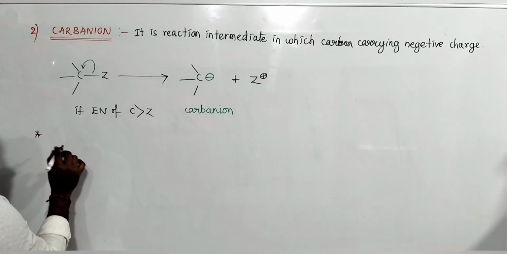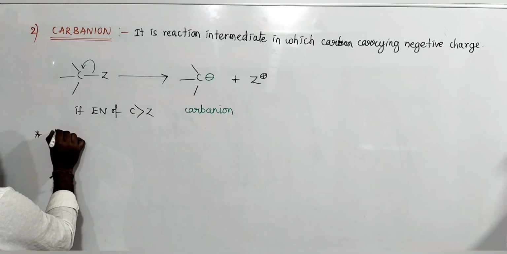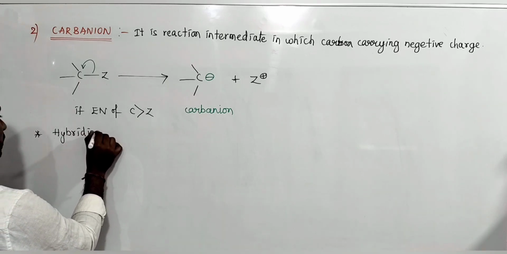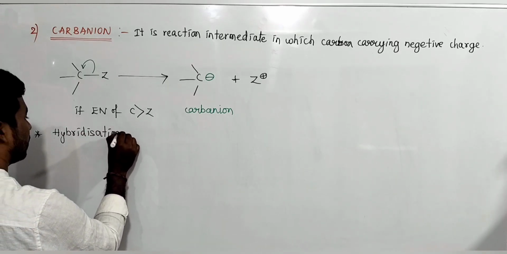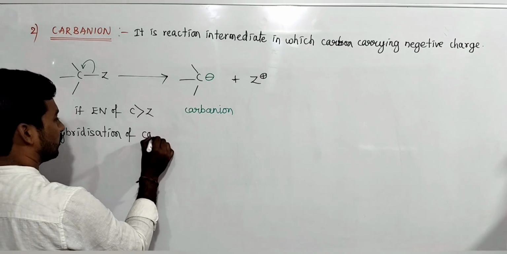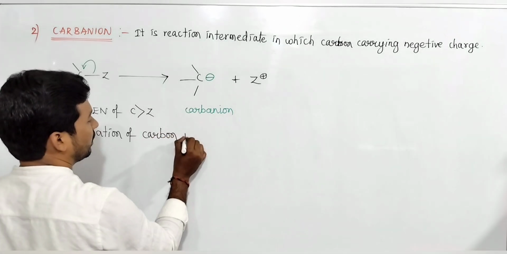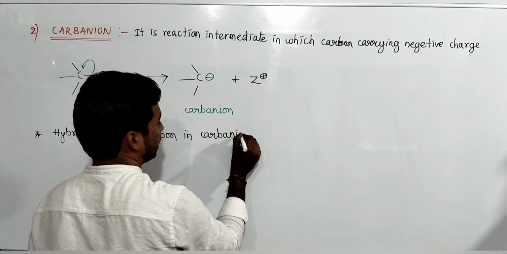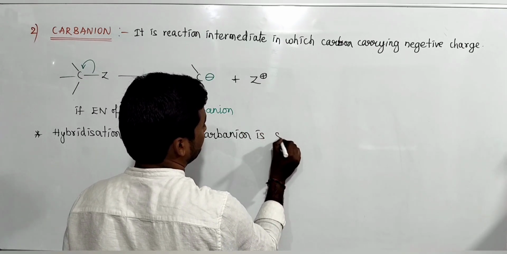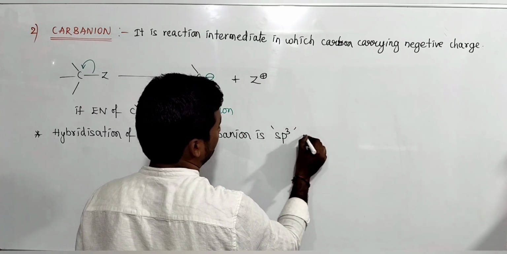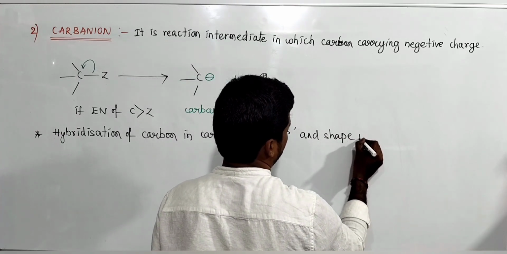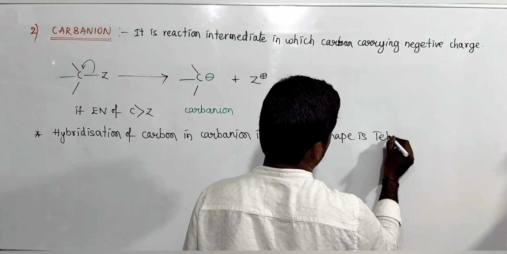Next, what is the hybridization of carbon in a carbanion? The hybridization of carbon in a carbanion is sp3, and the shape is tetrahedral.